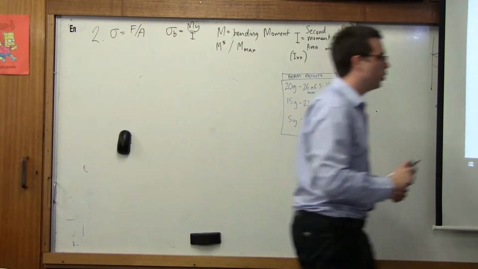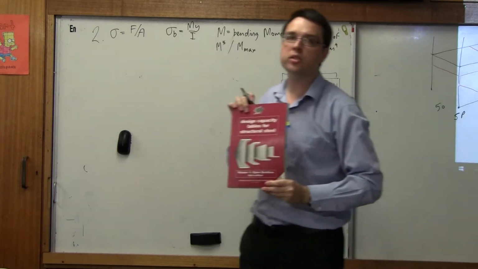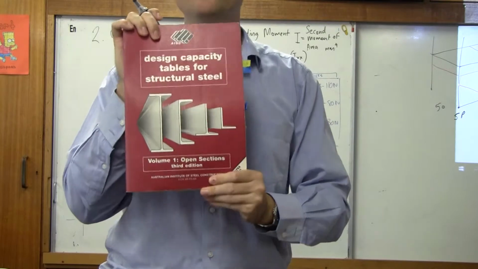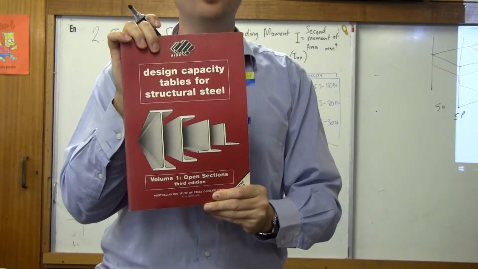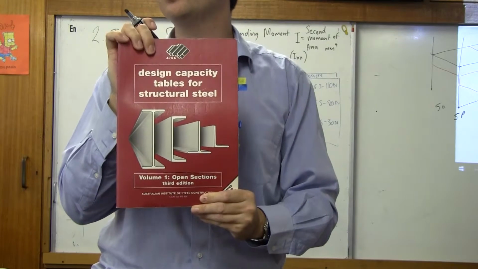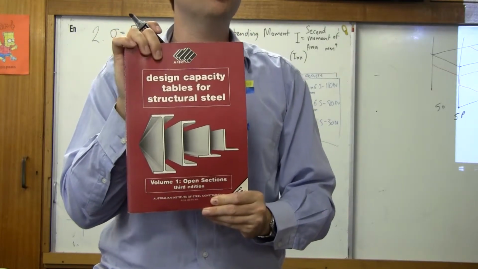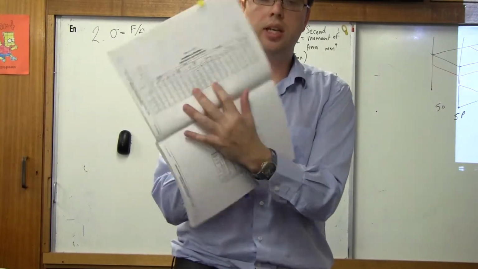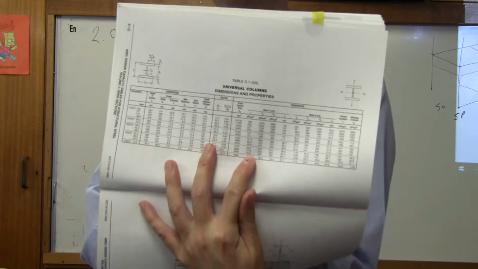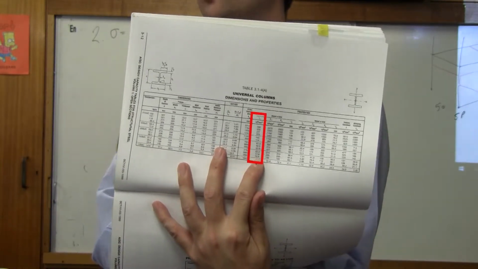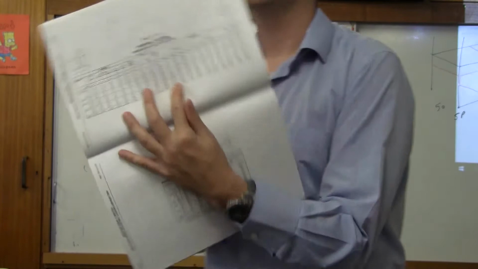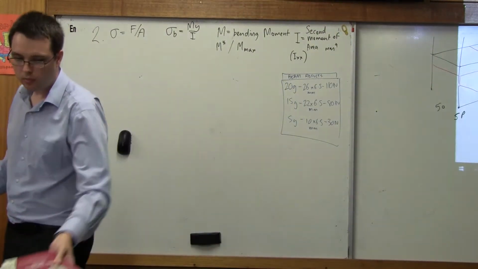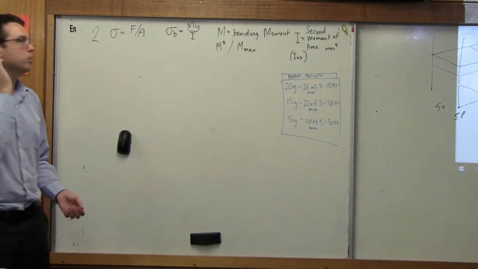Now, one thing I will show quickly while I've got, for steel sections, this book here is what young engineers go out and buy, right? And what that's got is the IXX values for all the steel shapes that you're likely to use, right? If I open the book to here, it's this column. This column lists the IXX values for all of those steel sections. Okay. For concrete, it's a bit tougher. Concrete, we do something a bit different.